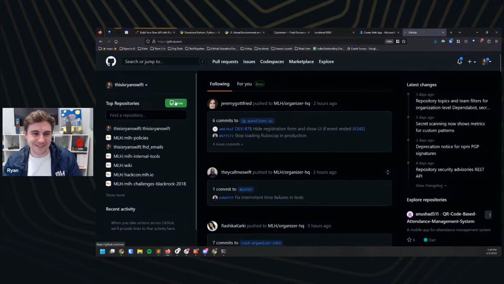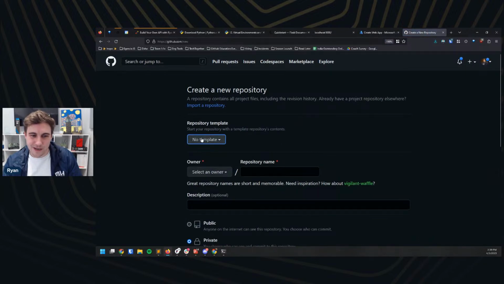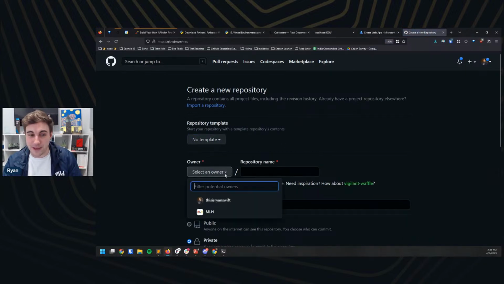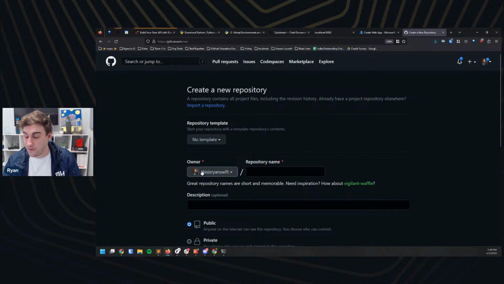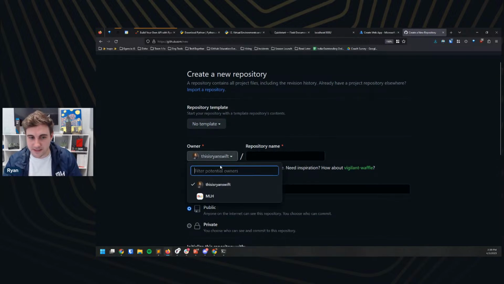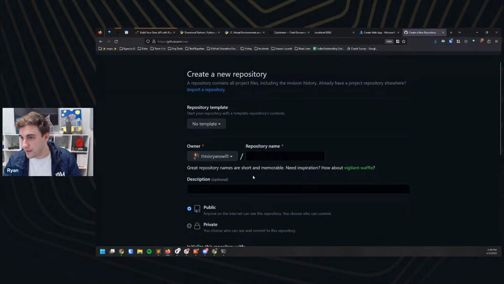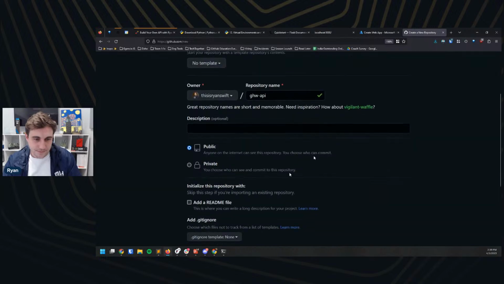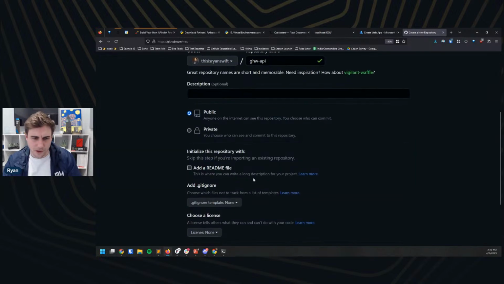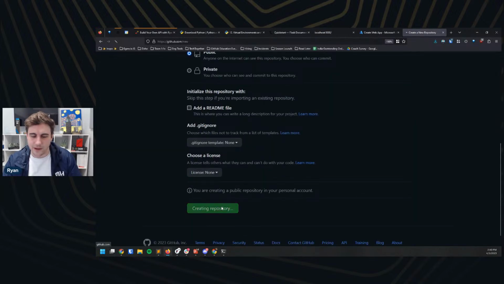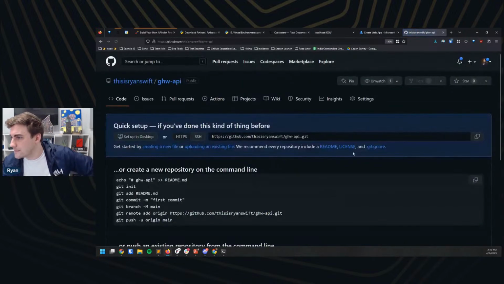I'm going to go ahead and just click on this new button here. I'm going to not use any sort of template for this repository, and I'm going to make this my own. You probably don't need to select this. This is just because I'm part of the MLH repository as well. And then I'm going to name this GHW, maybe -API or something like that. I'm going to make this public. Y'all are welcome to take a look at it if you like, and I'll go ahead and create repository.